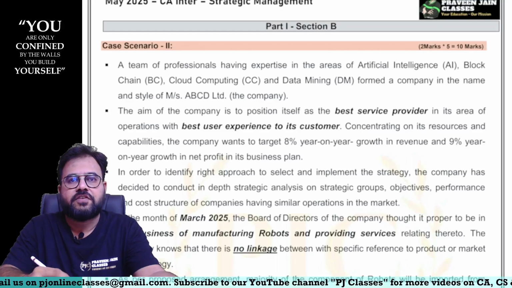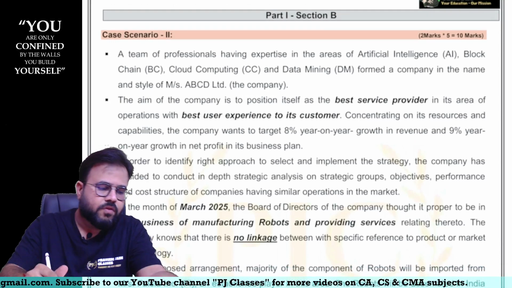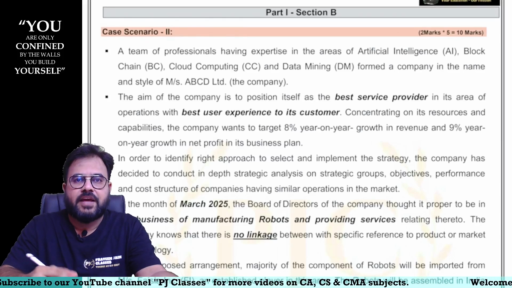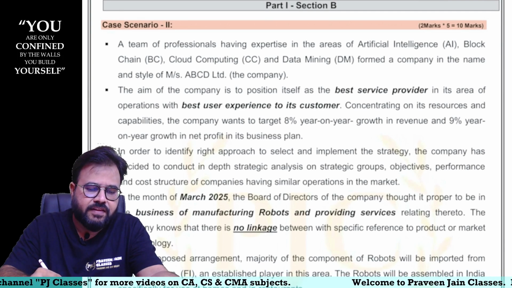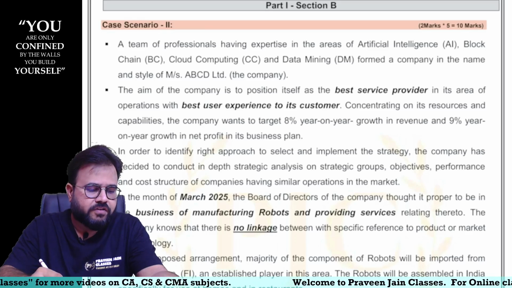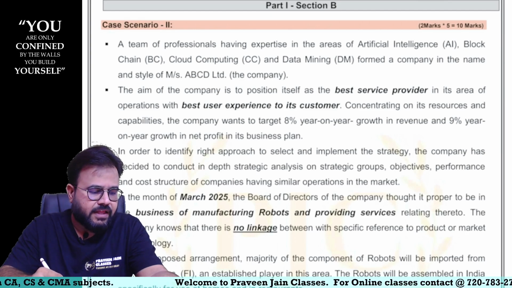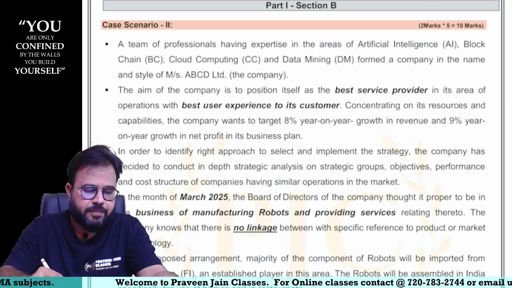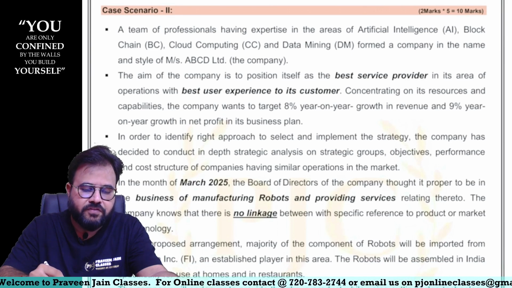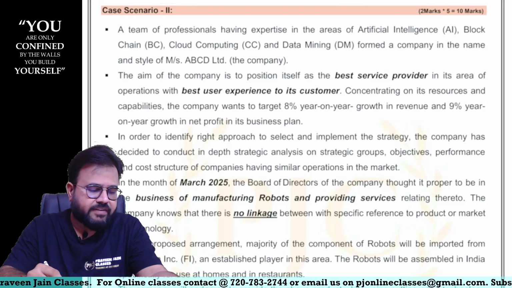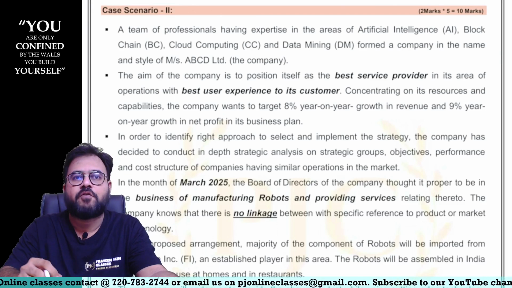First, let us see those MCQs. Part 1, Section B. We had one scenario based MCQ, sir. So let us try to see this. A team of professionals having expertise in the area of artificial intelligence, blockchain, cloud computing, data mining, nothing but ABCD, formed a company in the name and style of Mercer's ABCD Limited. The aim of the company is to position itself as a best cost, best service provider in its area of operations with best user experience to its customer. So everything they want to give is best.